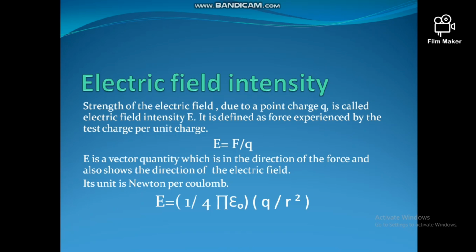Now the electric intensity due to a point charge. In the case of a point charge, the force F is equal to 1 over 4 pi epsilon naught, q naught q over r square, into unit vector r. Then the electric intensity becomes equal to 1 over 4 pi epsilon naught, q over r square, into unit vector r. This is the vector form of the electric intensity, and the magnitude of the electric intensity can be written as E equal to 1 over 4 pi epsilon naught, q over r square.